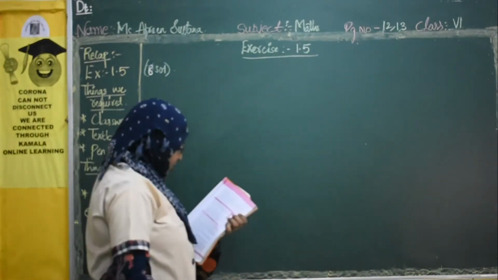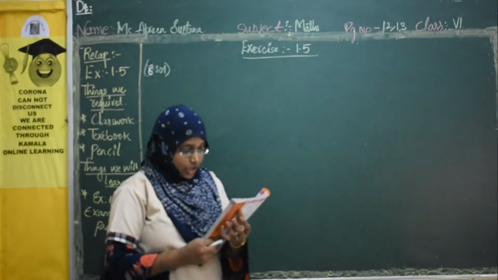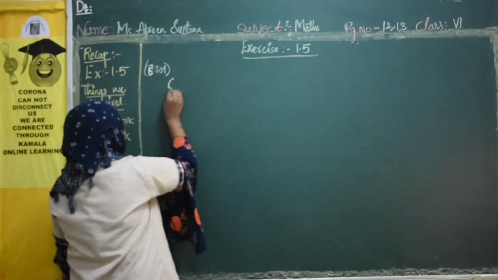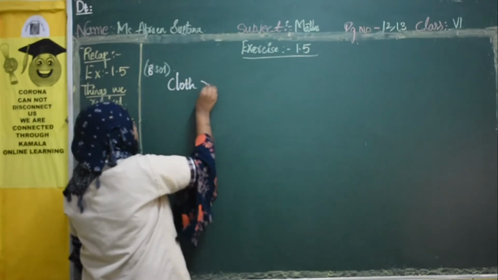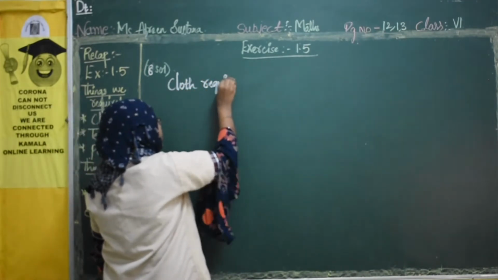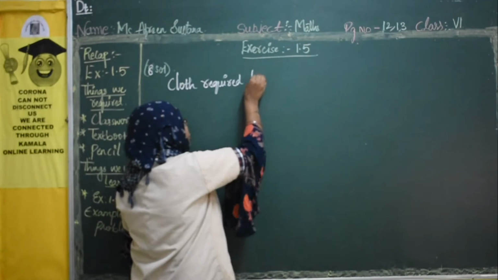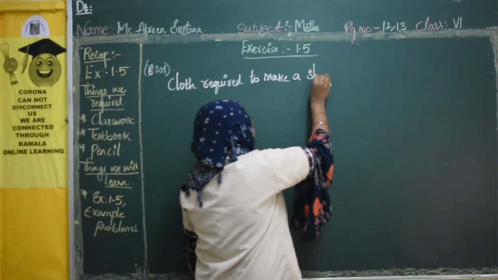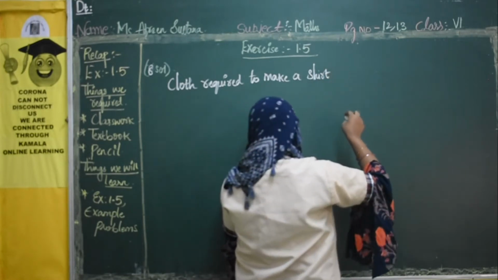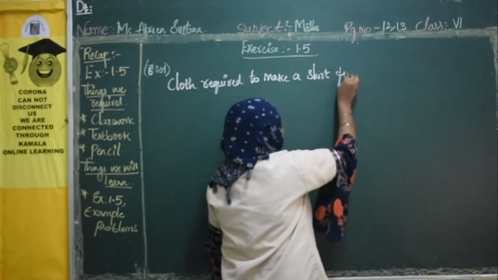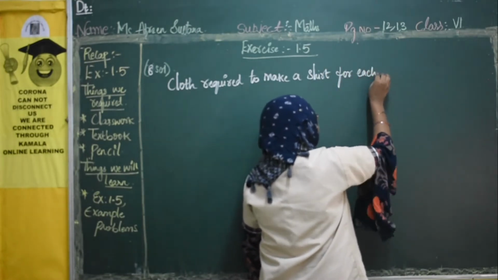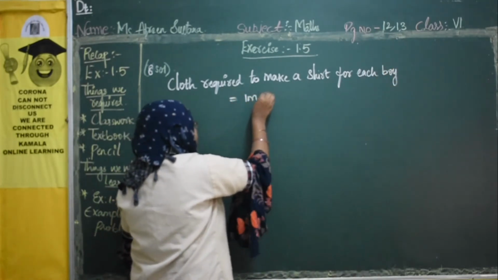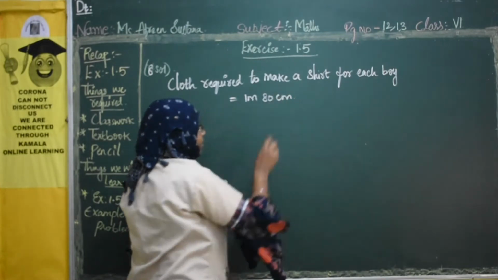So first, see what they gave. The cloth required to make a shirt of school uniform for each boy. So what we will write? Cloth required to make a shirt for each boy. How much do they need? Yes, that is 1 meter 80 centimeter.